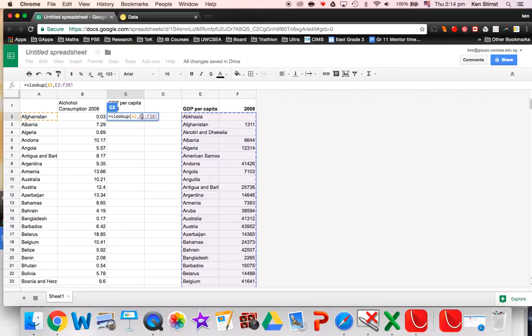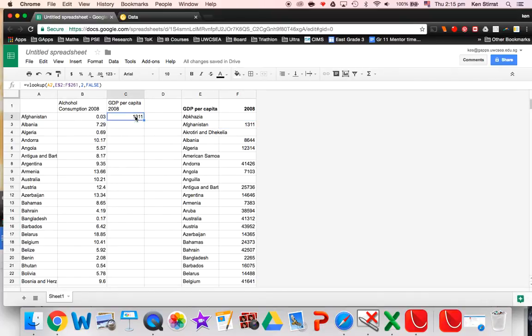F261, yeah? But I'm going to put a little $ sign before the 2 and the 261, okay? And then comma. Now, when I look up Afghanistan here, I want to return the number here in the second column of this array. So I've got to put 2, and then comma. There's one more crazy command. I'm going to put FALSE at the end. Now this VLOOKUP wants to know, is the data that you're looking up in the first column in numerical order, yes or no? Well, it's not in numerical order because it's alphabetical order, so it's a FALSE. Put a bracket around it. Press enter. Looks like Afghanistan 1311.